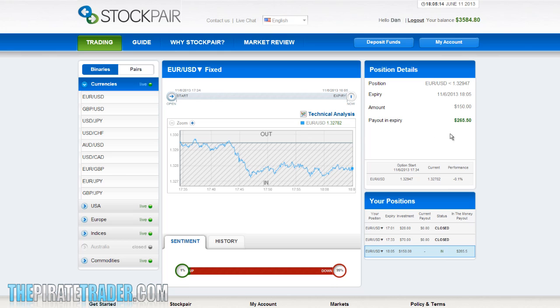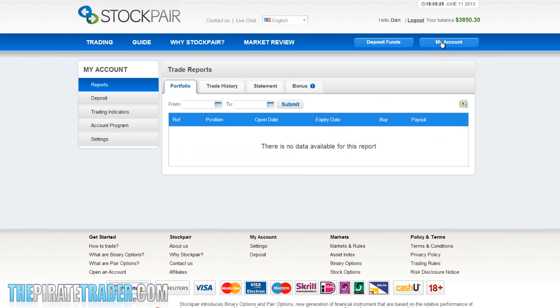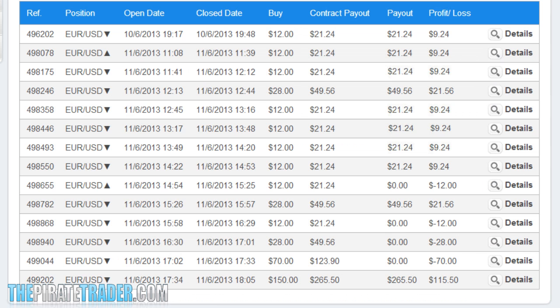Welcome back. Okay, the trade we submitted earlier in step 4 is now going to expire. And there you go. The payout is $265.50 for this trade. I'm going to check my trade history again. I'm going to click on My Account. I'm going to click on Trade History, and again, here is a list of all my trades that have been submitted.